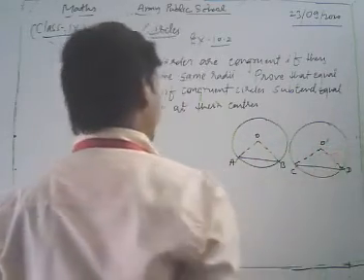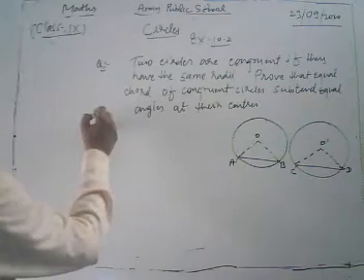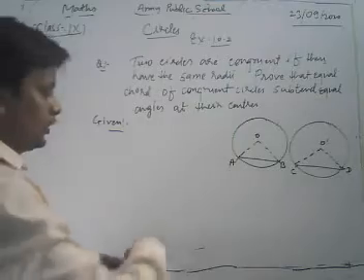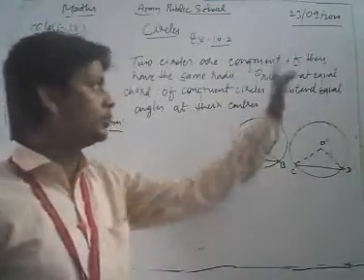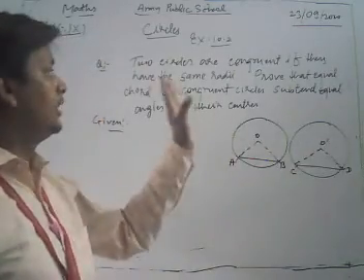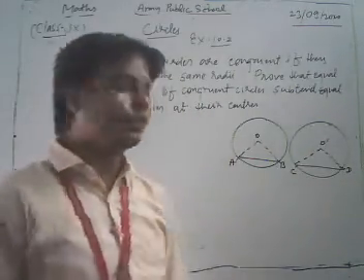Now first of all, dear students, we write what is given. Two circles having centers O and O dash have the same radii because they are congruent to each other.